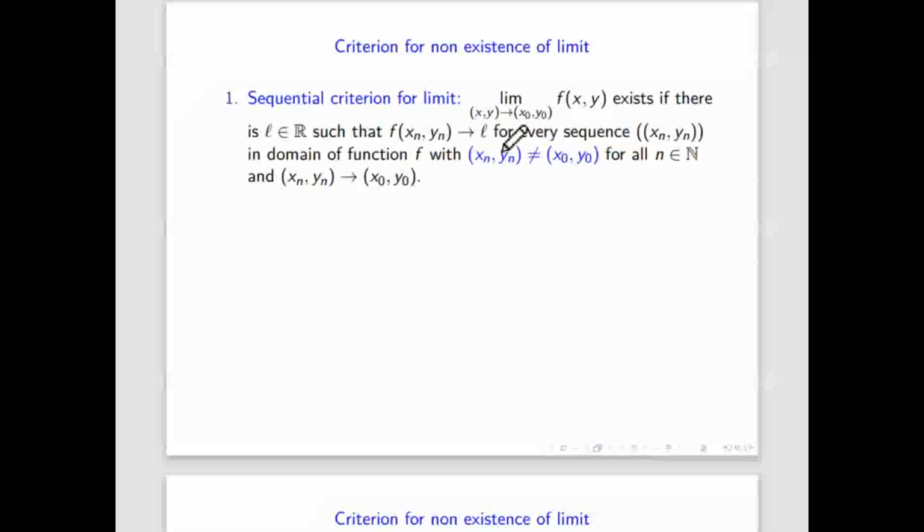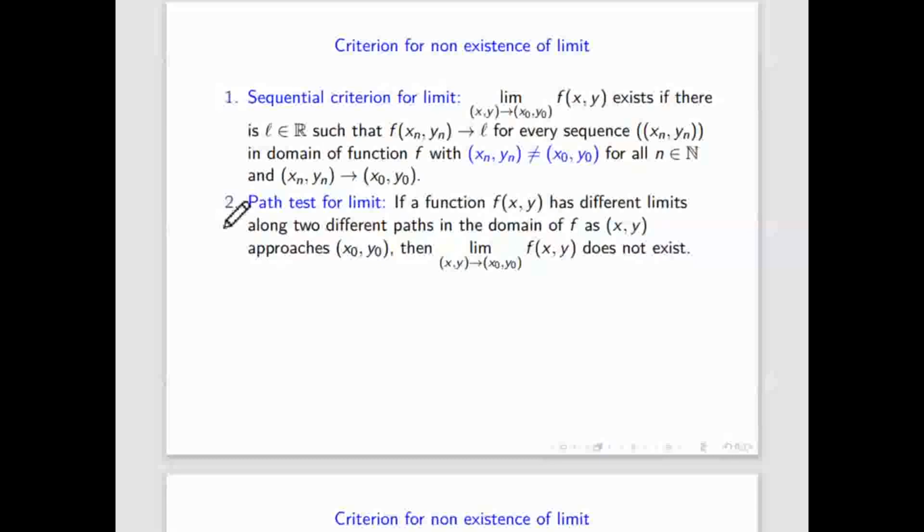If the limit exists, then for all sequences the limit will be unique, but that we cannot prove for all sequences. So this criteria helps us prove the limit does not exist. We'll take two sequences and if both give different limits, that means the limit does not exist. So this is a criteria for non-existence of limit. To prove the limit exists, you cannot use the sequential criteria, because it is written for every sequence. You just take two different sequences, apply the limit, and if you get two different answers, then you will say the limit does not exist.